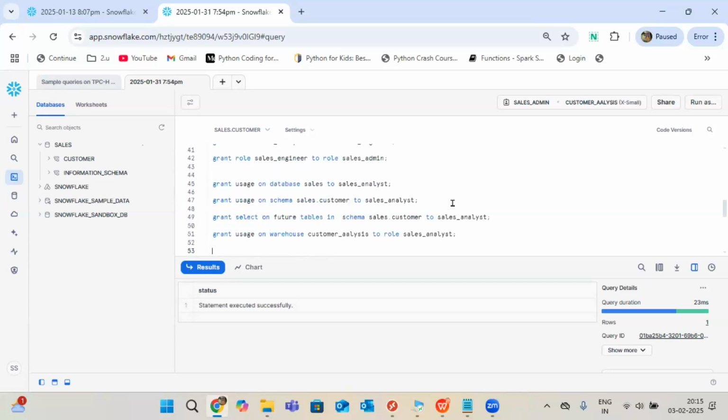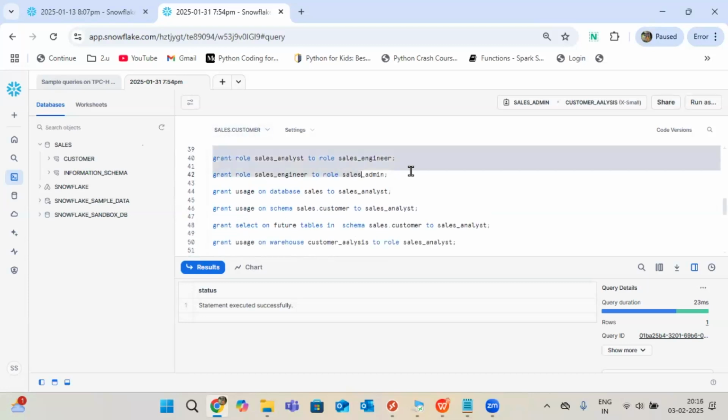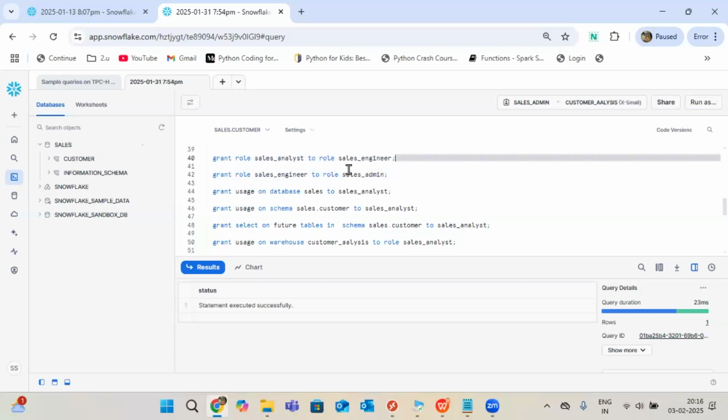It's a very tough job. One time, practice time, it may be easy. In real time, it's not manageable. If I don't do this one, 100% I cannot. Even if we don't use grant role sales analyst to sales admin, automatically sales analyst to sales admin will be applicable. Yes, that's the reason this grant is going to help us. That's the way. Or else, if I don't run these two commands, personally I have to give for sales engineer and again sales admin.